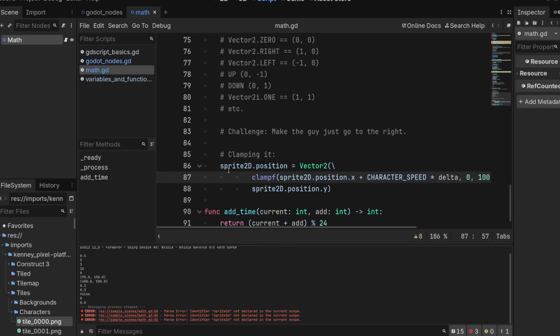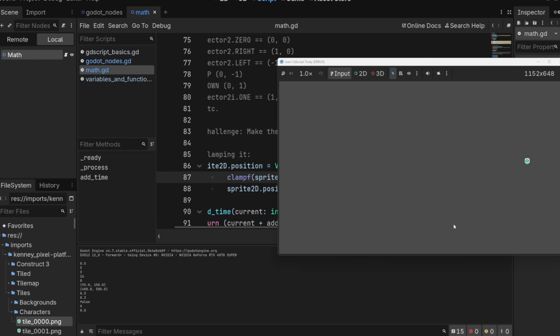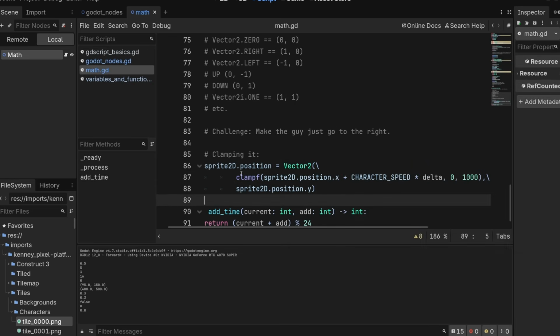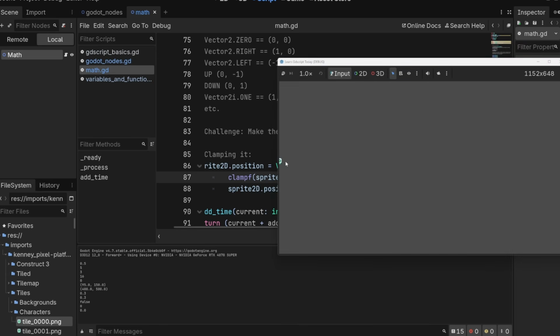Cool. So what we're doing here is clamping this float between 0 and 1,000, but we're still doing that same math on it. So you should go over there and stop at 1,000. It's a little bit hard to read, but that's what clamp's doing. And then if we want him to go the other direction, he should stop at 0. Let's try that with a minus, and he stops at 0 right there.